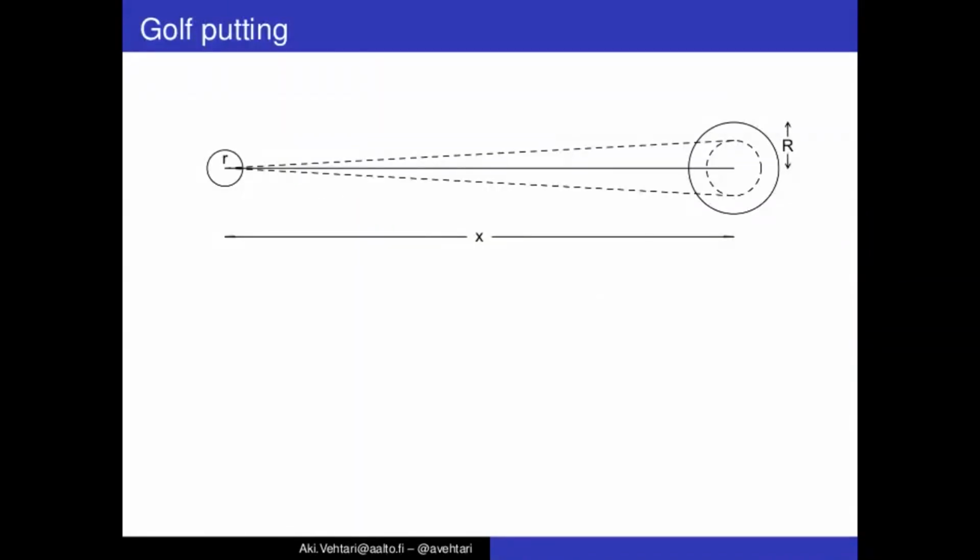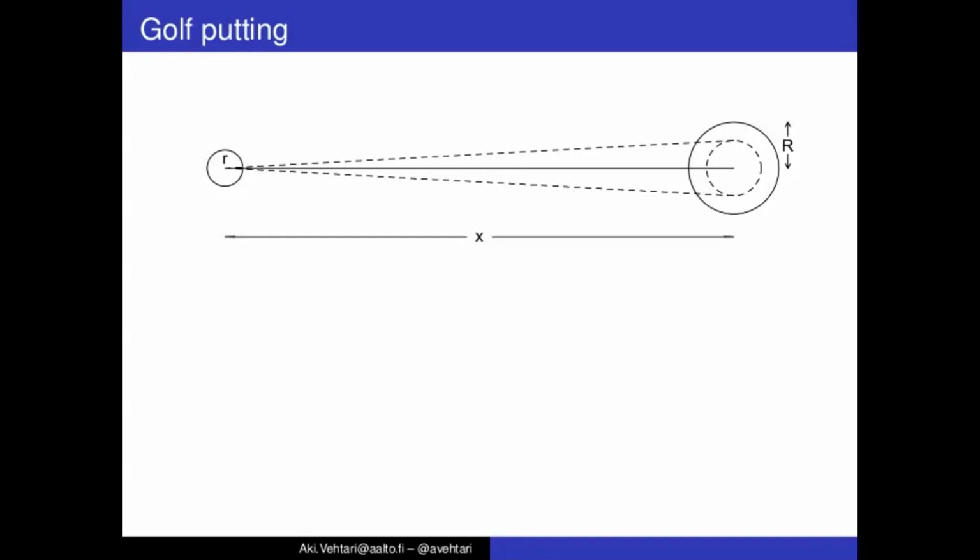In this case, we can use just first principle geometry. So on the left hand side you see ball with radius r, and then there's a hole with a radius capital R. There's a distance x, and now you can think of the golf putter aiming to the middle, but for various reasons there's some error in the accuracy, and then the ball might go a bit off from the aim.